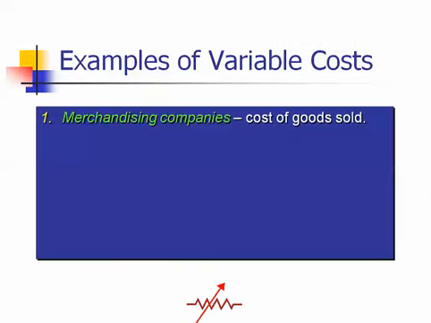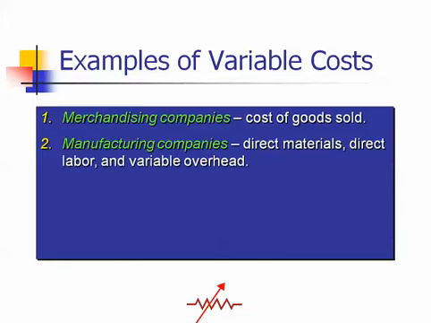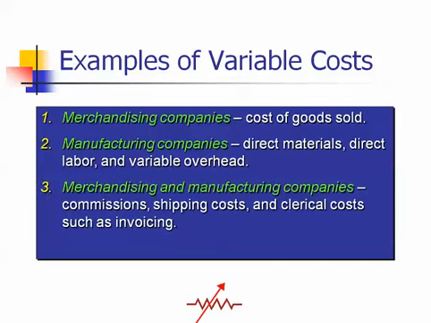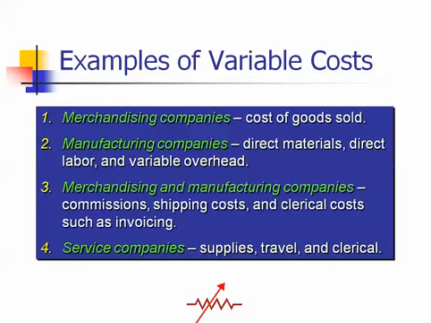Here are some examples of variable costs we're likely to find in different types of businesses. For merchandising companies, cost of goods sold is a variable cost. For manufacturing companies, direct labor, direct materials, and variable overhead are variable costs. For merchandising and manufacturing firms, costs such as sales commissions, shipping costs, and clerical costs such as invoicing are variable in nature. For service companies, costs such as supplies, travel, and clerical costs are all variable costs.